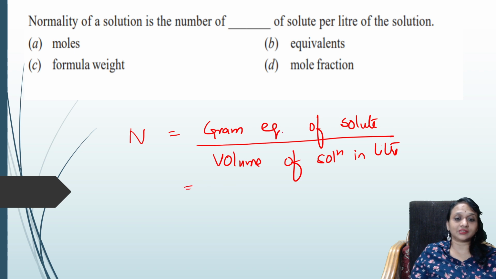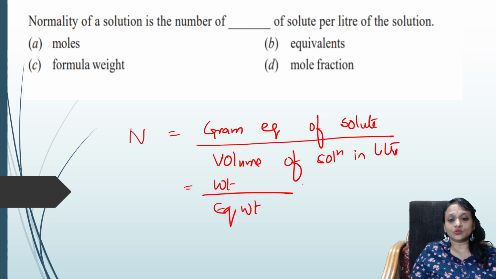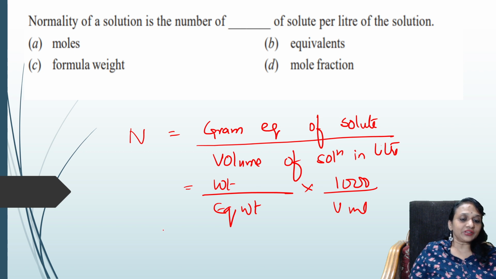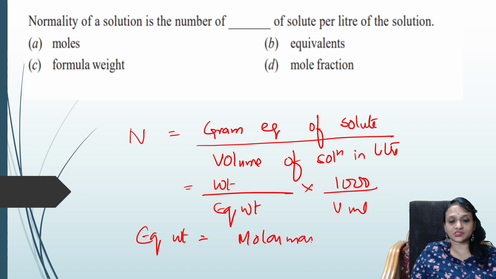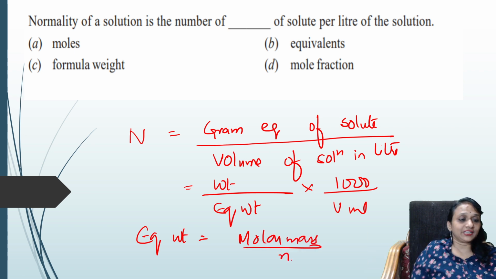If I have to write further, gram equivalent is weight by equivalent weight, into 1000 by V in ml. This is the formula. So what is the equivalent weight formula, students? Equivalent weight is molar mass by n. These are all the formulas of normality. Now you only check which is the option. The normality of a solution is the number of dash of solute. See here, the number of dash of solute means equivalents of solute. Easy? Yes. So remember this formula, MCQ is easy.